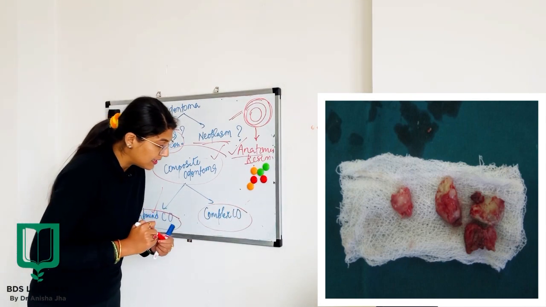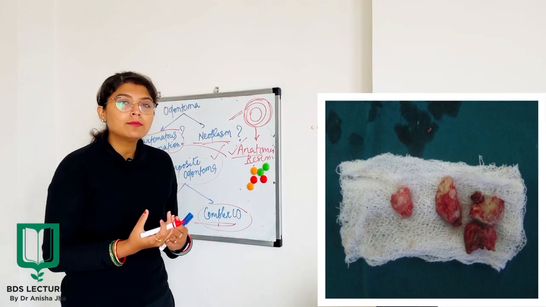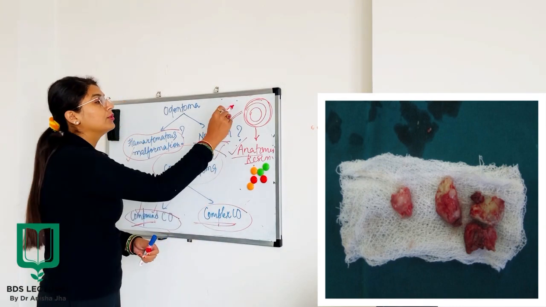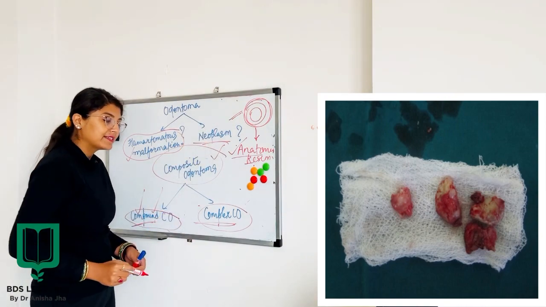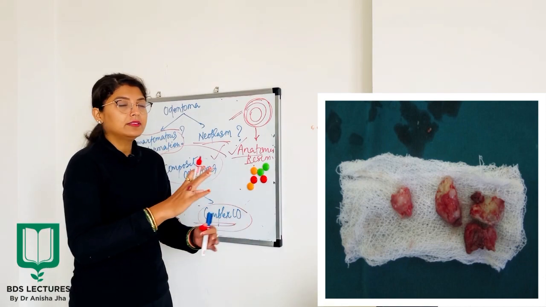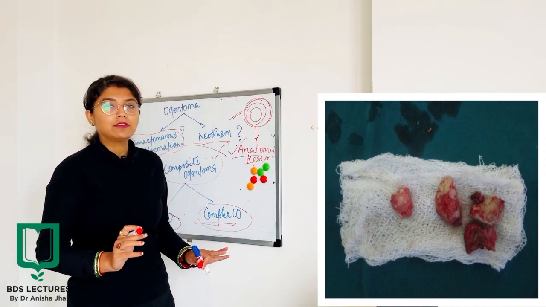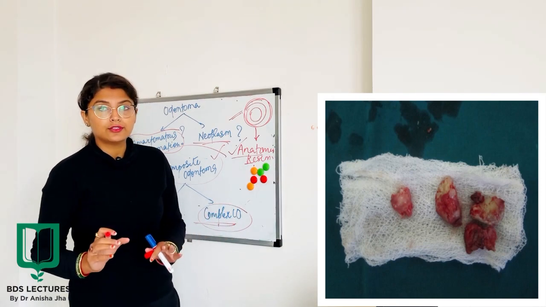From the name you can understand, the term is complex. That means the formed structure of the odontoma, in case of complex odontoma, the enamel and dentine and all other structures will not be similar to that of the normal tooth.